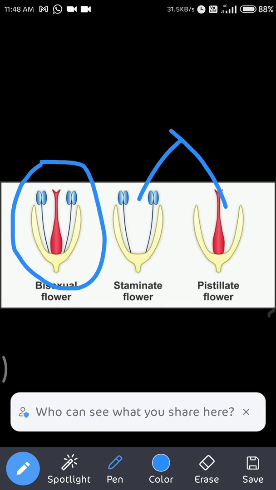But both are categorized under the category of unisexual flower. So flowers on the basis of reproductive part are categorized into two categories. One is bisexual, bi means two. Sexual part means the reproductive parts. So if both reproductive parts are there, then they are known as bisexual flower. If one sexual organ is there in a flower, then it is known as unisexual.